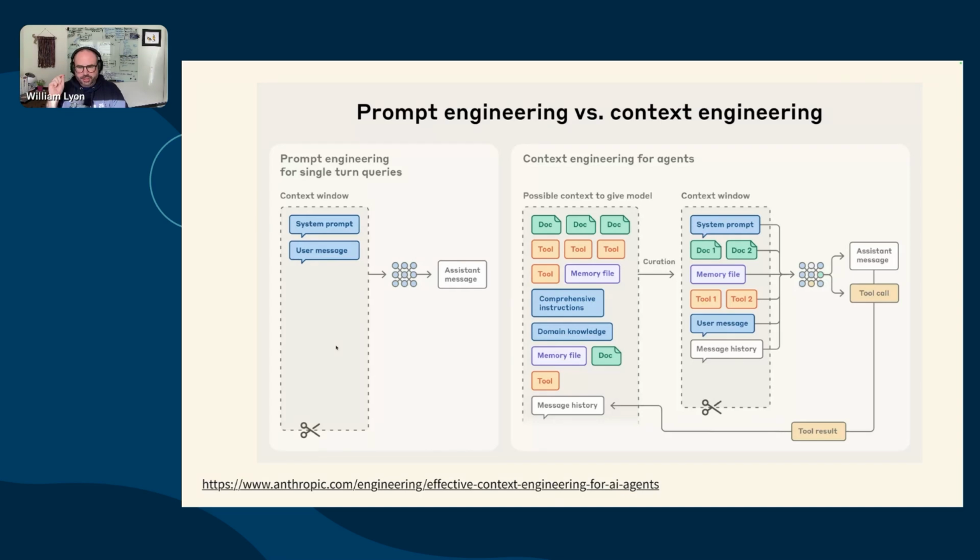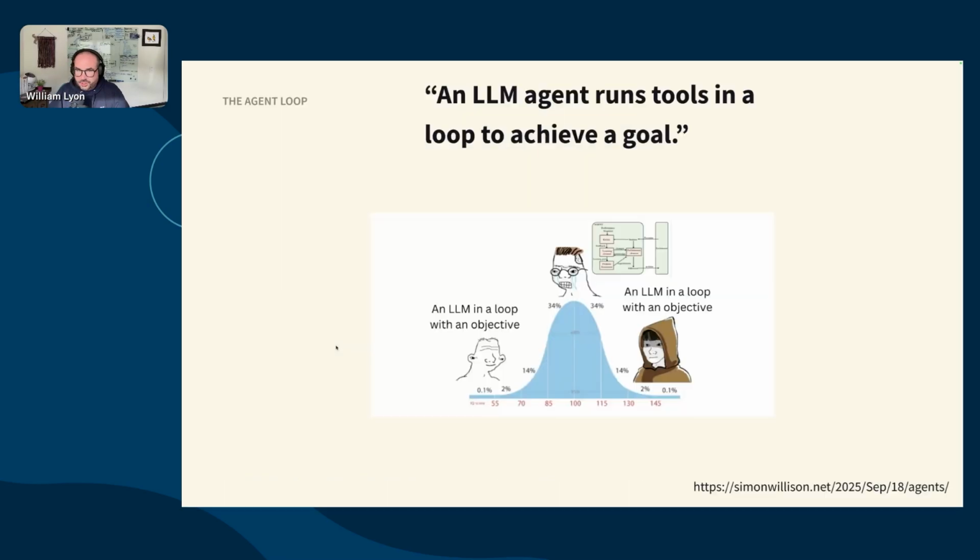We have tool definitions, maybe we have memory, maybe we have files and documents that we want to add into the context. All of this starts to add up. When we call those tools, the results of those tools also go into the context. And so we need to start thinking about managing what's in our context. And this gave rise to this term context engineering.